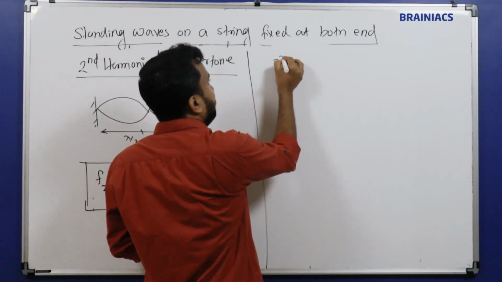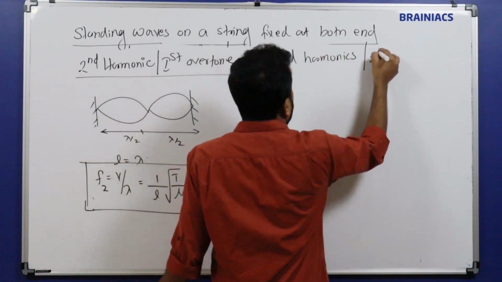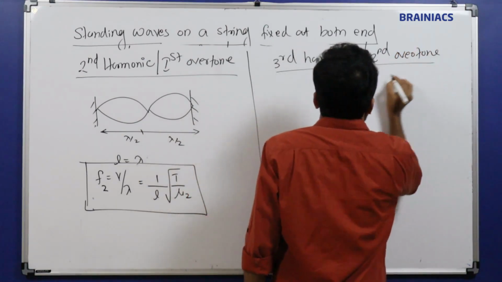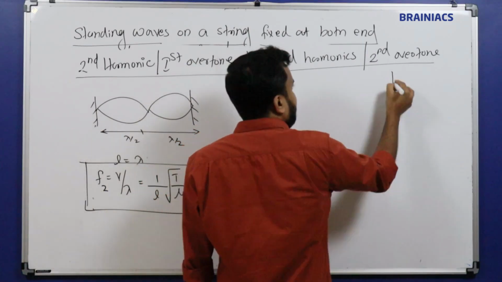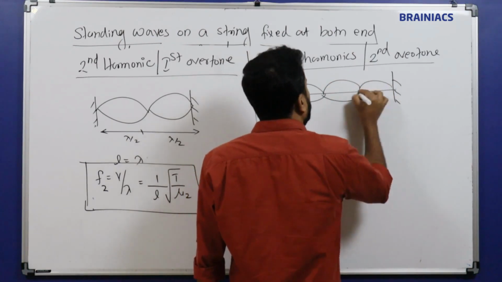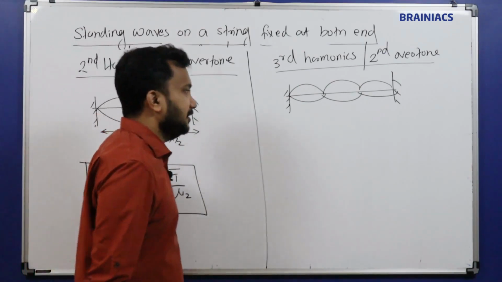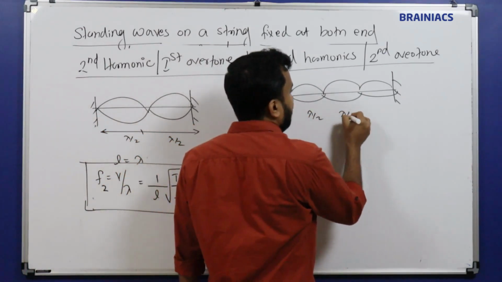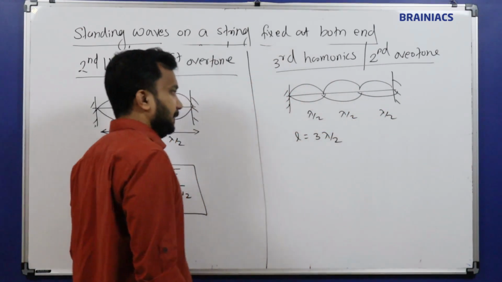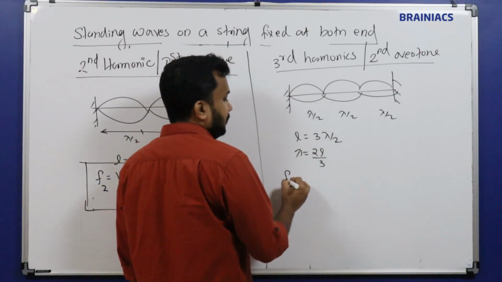So let's go to the next one, the third harmonic, which is also called the second overtone. With the string fixed on both ends, how many ripples will be formed? 1, 2, and then 3. So three ripples are possible. You can draw it in a straight line if you want, or else it is also fine. So lambda by 2, lambda by 2, lambda by 2. L equals three times lambda by 2, so lambda is equal to 2L divided by 3.